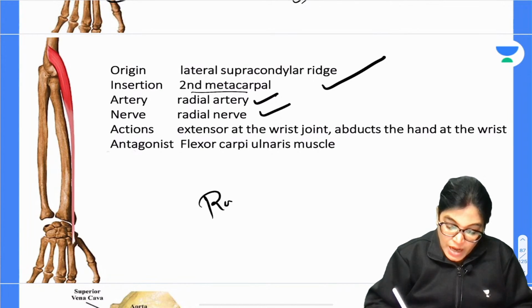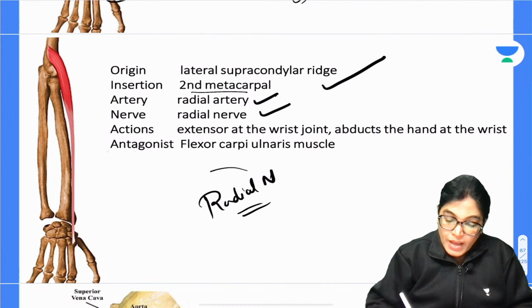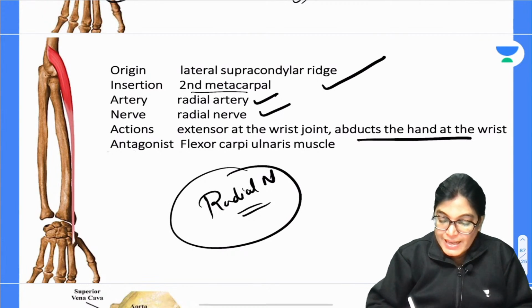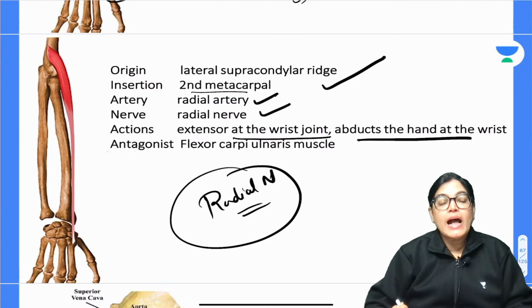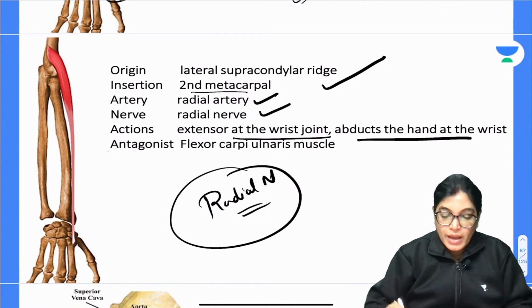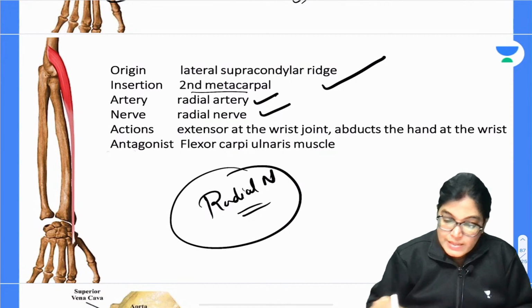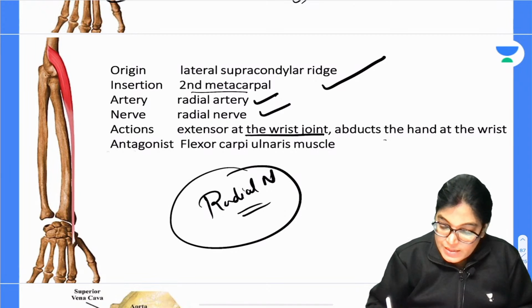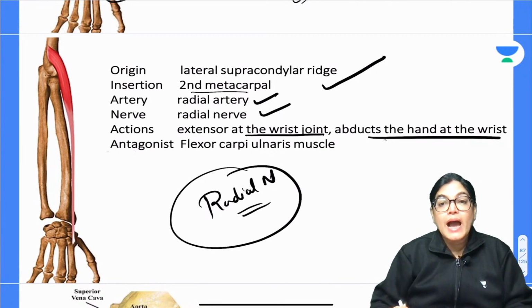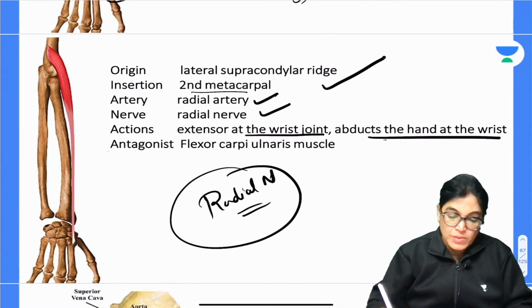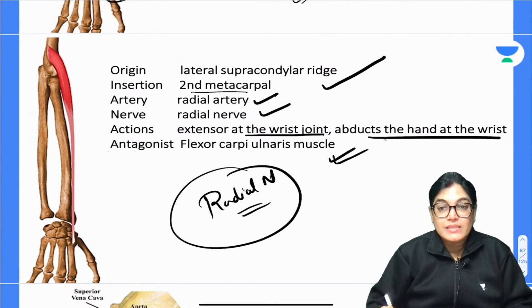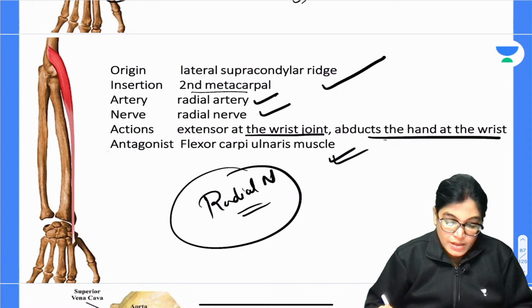Nerve supply, which has been asked in the MCQ, is the radial nerve, and the action is that it is an extensor of the wrist, and along with extension of the wrist, it also causes abduction of the hand. You can see here it is exactly an extensor at the wrist, and along with extension it also causes abduction of the hand at the wrist. The antagonist of extensor carpi radialis longus is the flexor carpi ulnaris muscle.